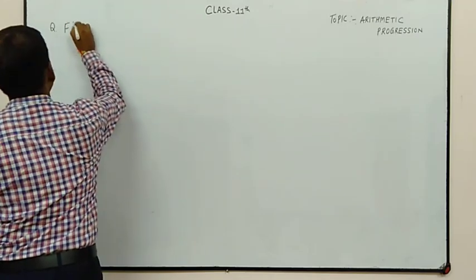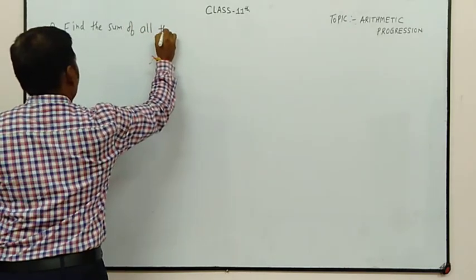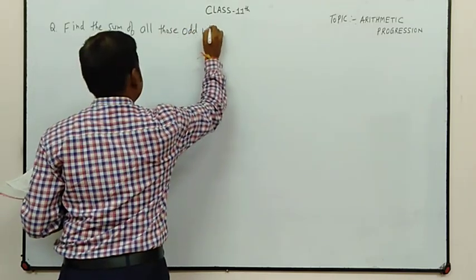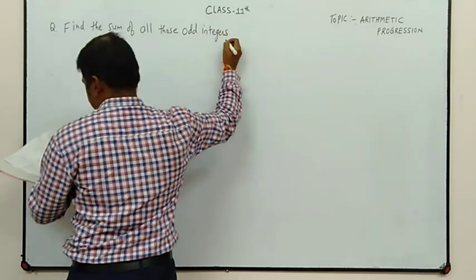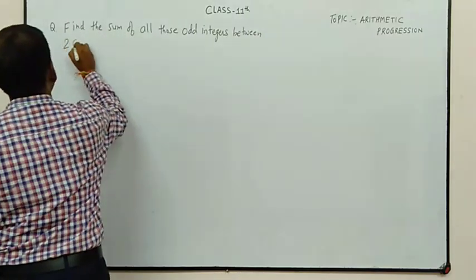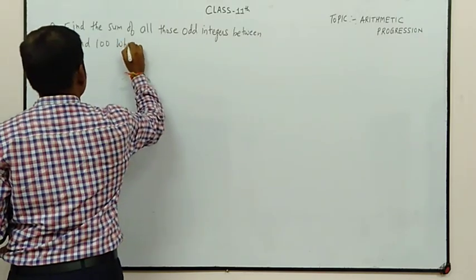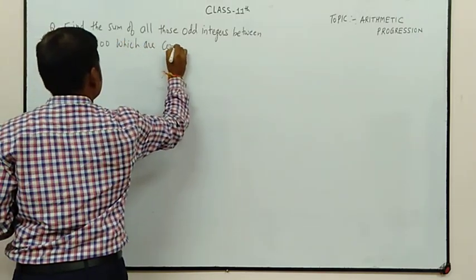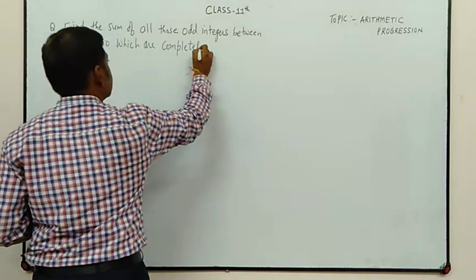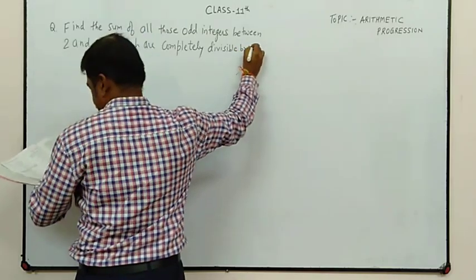Okay. Now see the question. Find the sum of all those odd integers between 2 and 100 which are completely divisible by 3.